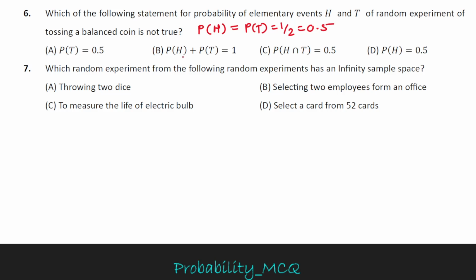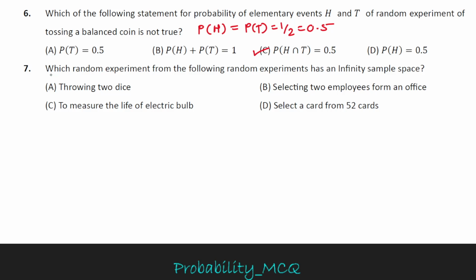Option A is correct. P of H plus P of T equals 1, that is, 0.5 plus 0.5 equals 1. Option B is also correct. P of H intersection T equal to 0.5 is not possible, because if we toss a coin, we get either a head or a tail. So the answer is option C. It is not true for the given event.